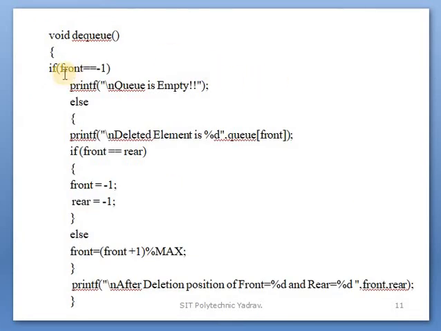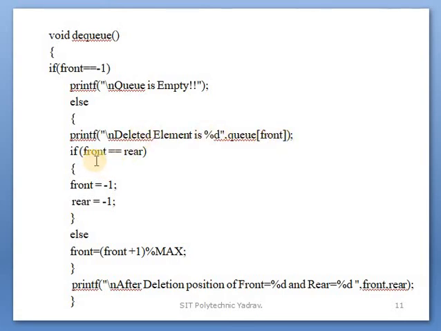After that, dequeue means deleting elements from the queue. First of all we check whether the queue is empty or not. If front is equal to minus 1, then the queue is empty. Else, obviously elements are there, so elements will be deleted using the front position. For example, if front is 0, then queue of 0 will be deleted; if front is 1, then queue of 1 will be deleted.